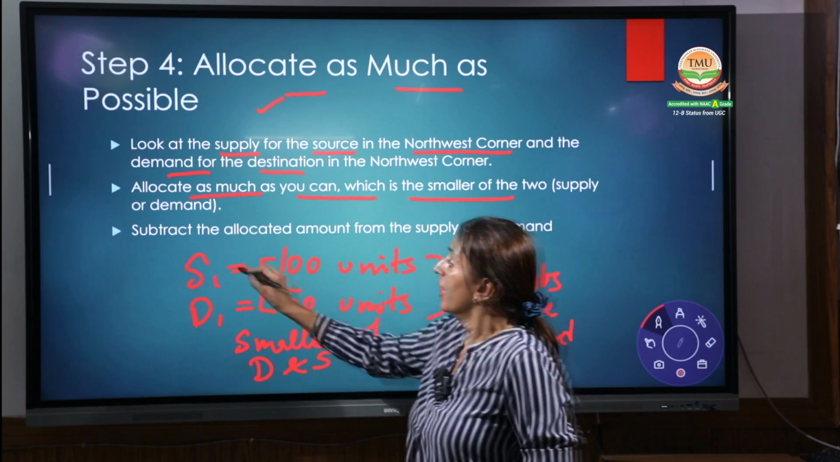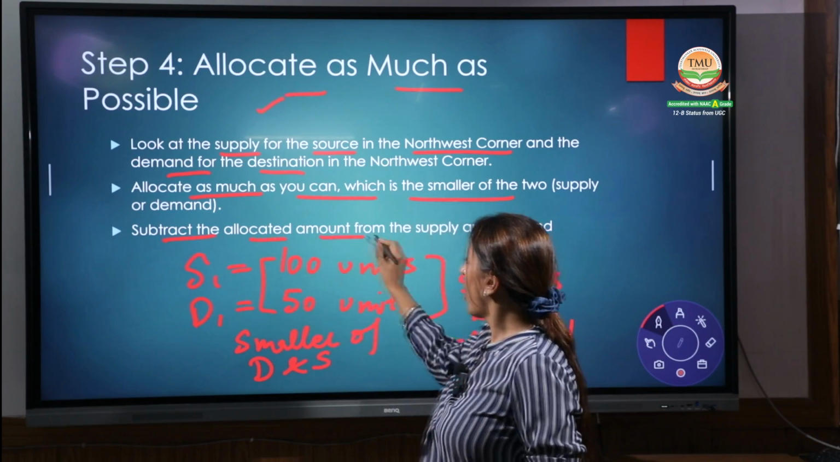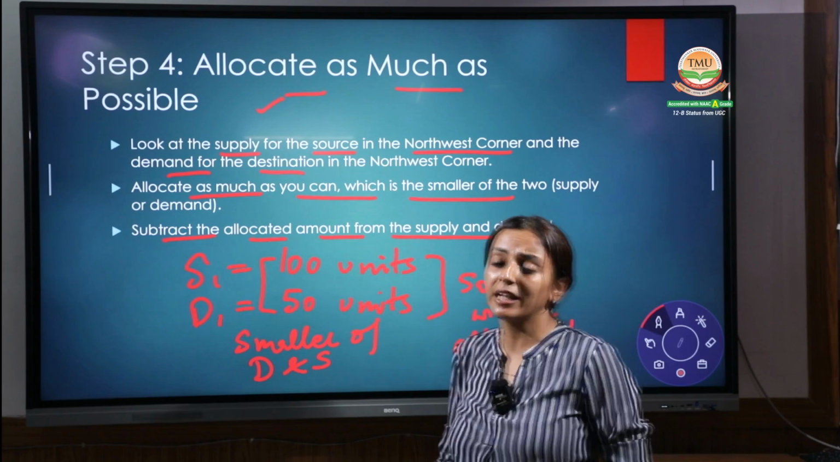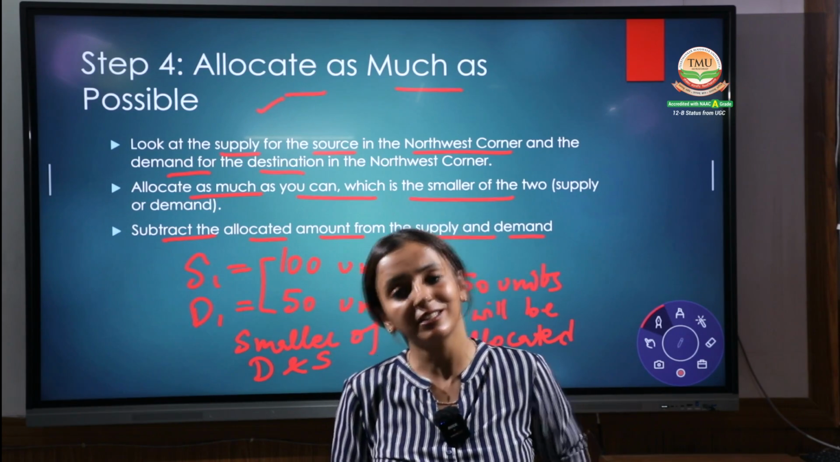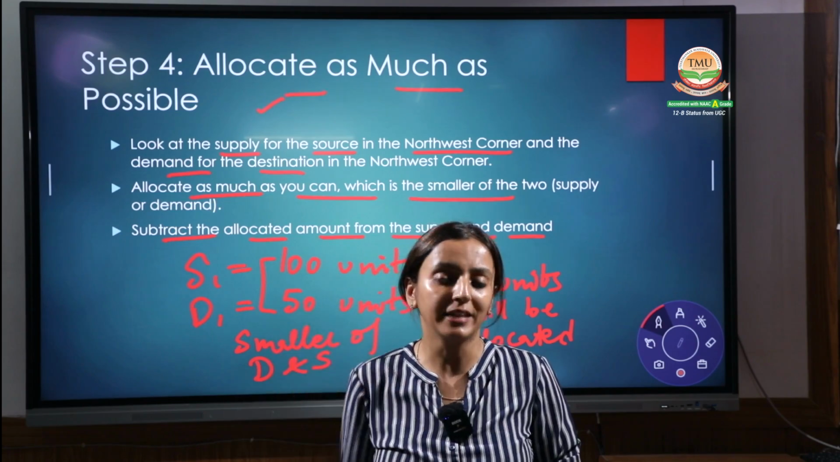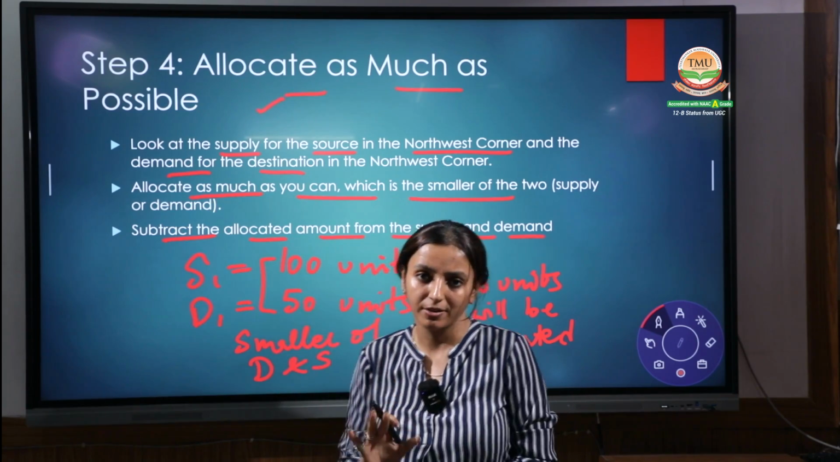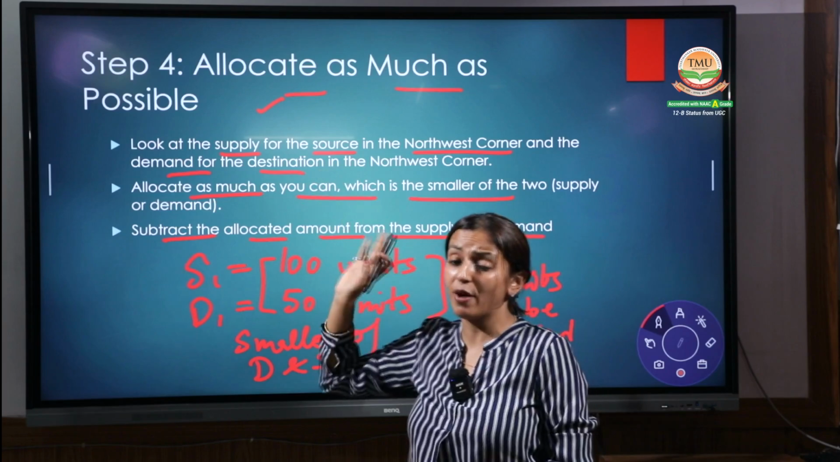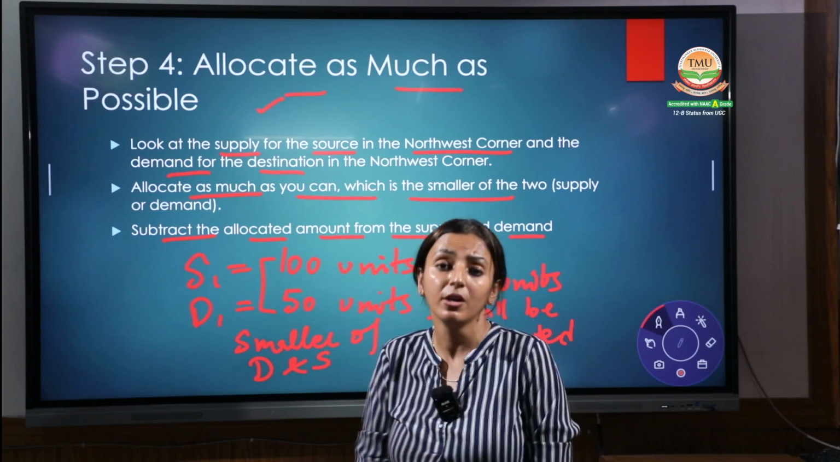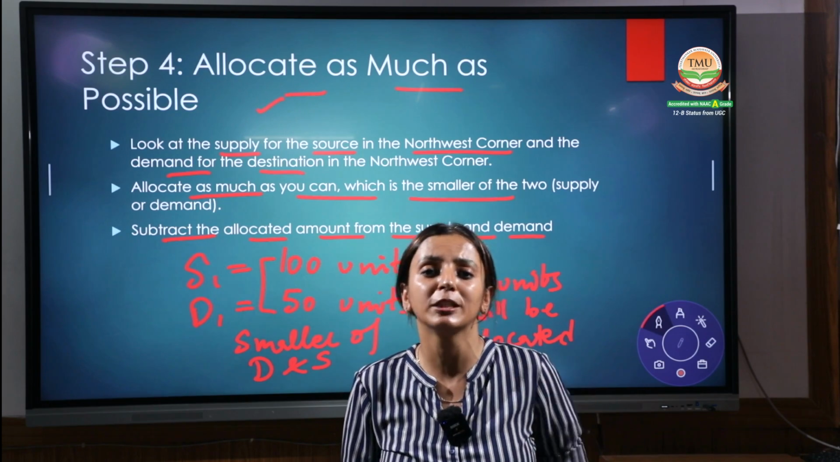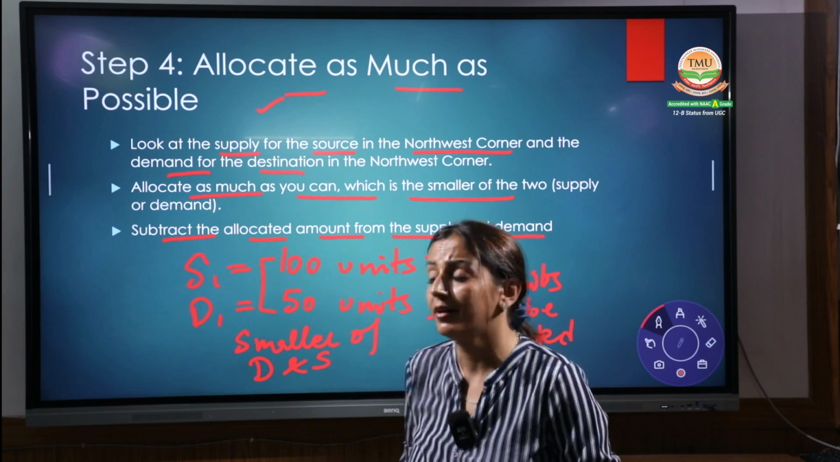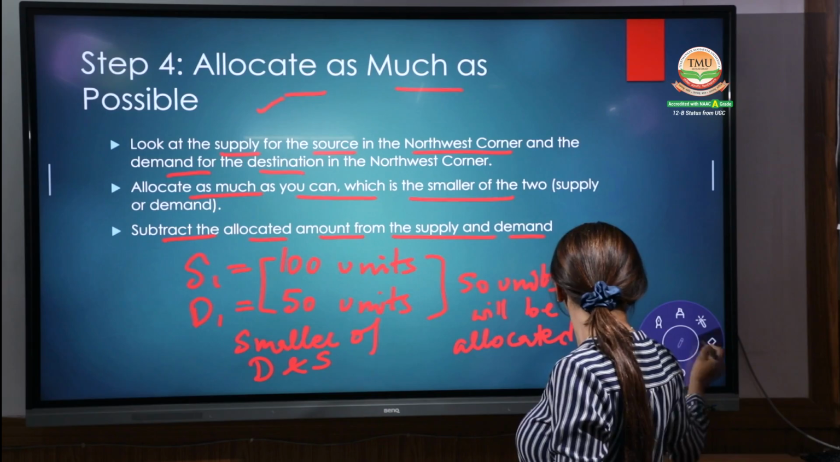Subtract the allocated amount from the supply and from the destination, that is the demand, because you have to find out the balance, how much is remaining after the demand and supply allocations. Hope you're getting step number 4. You have to follow all these steps in order. It is not possible to apply step number 4 before using steps 1, 2 and 3. Coming up to the next step.